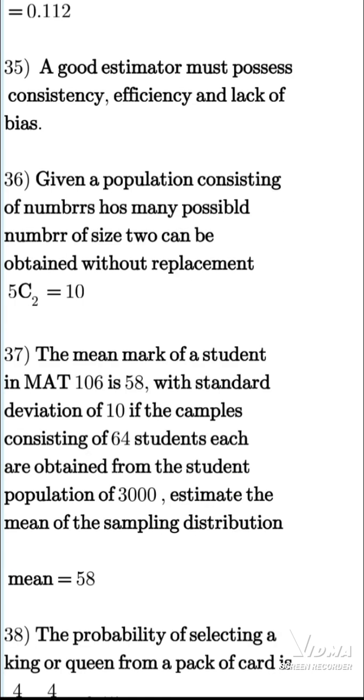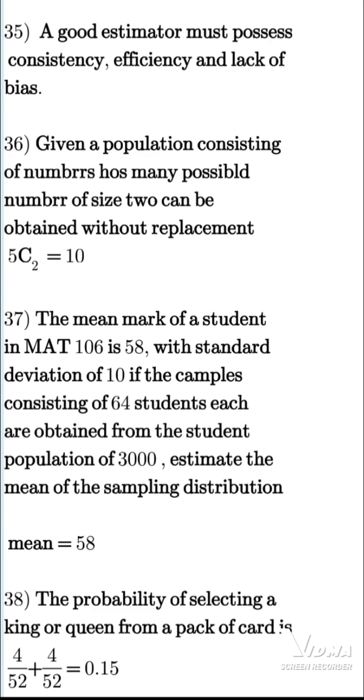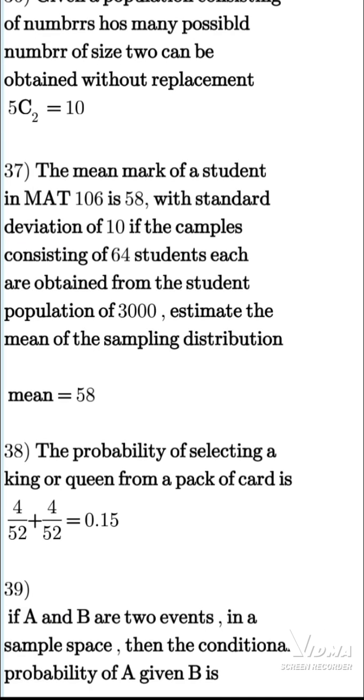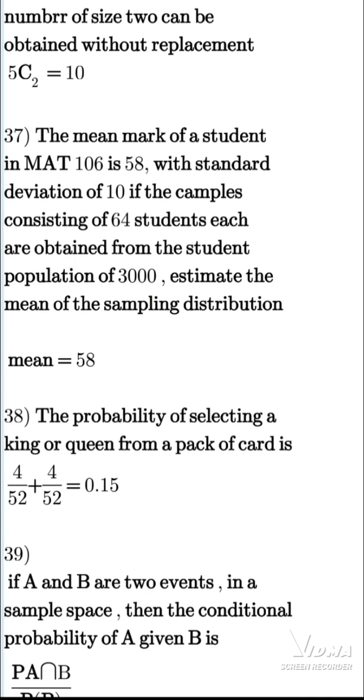Given a population consisting of 5 numbers, how many possible samples of size 2 can be obtained without replacement? That's 5 combination 2, that's 10. The mean mark of students in Math 106 is 58. Find the mean of the sampling distribution. Now the mean mark is the same thing as the mean of the sampling distribution, so there is no solving in this. So the final answer for this is 58.